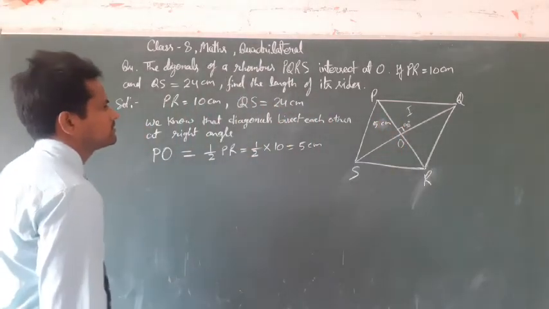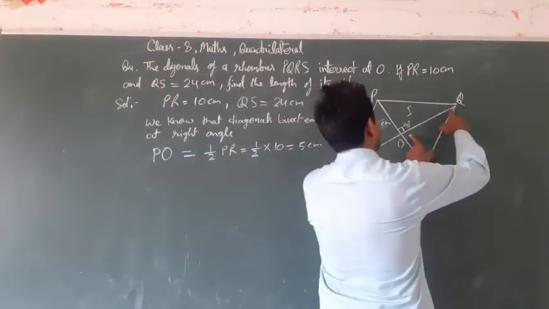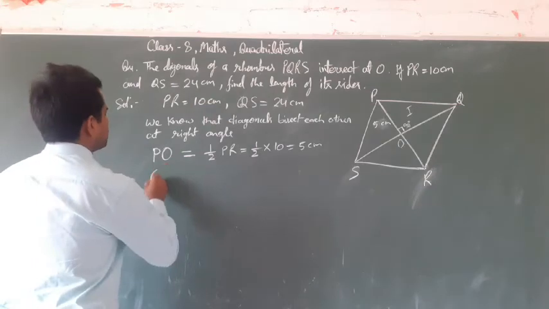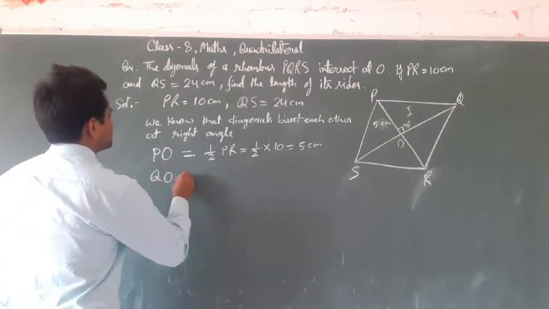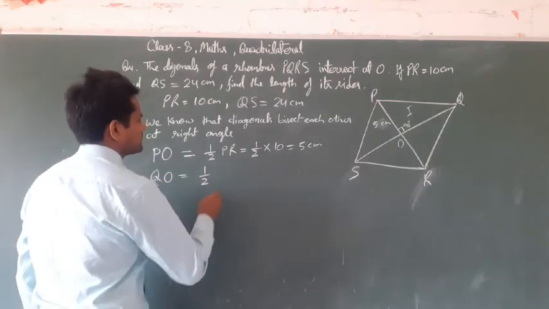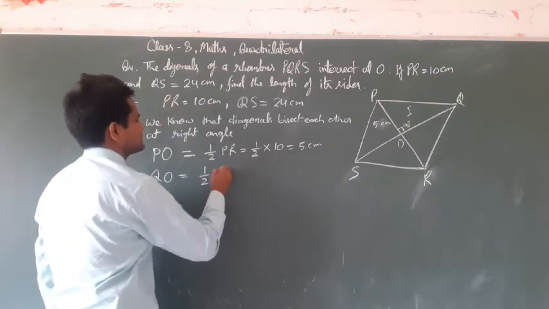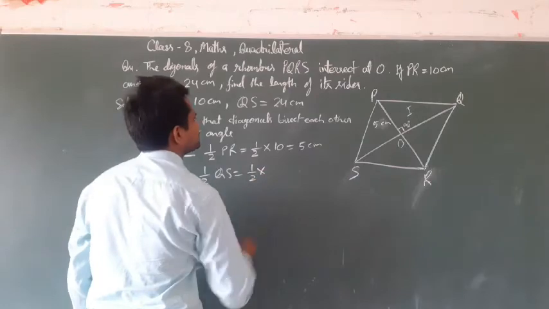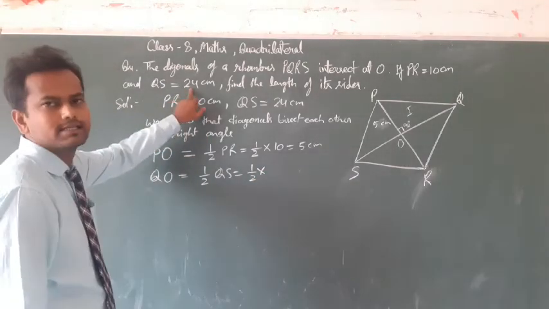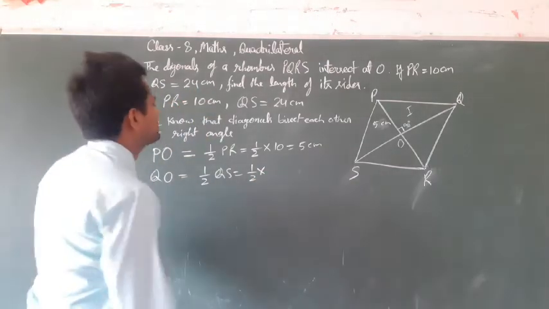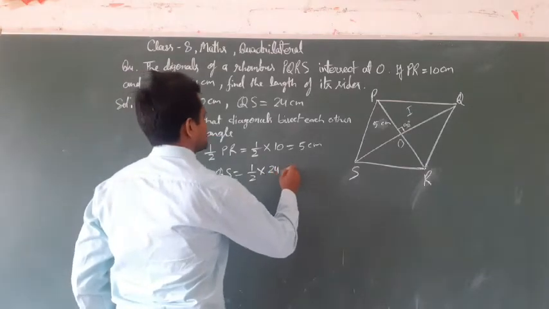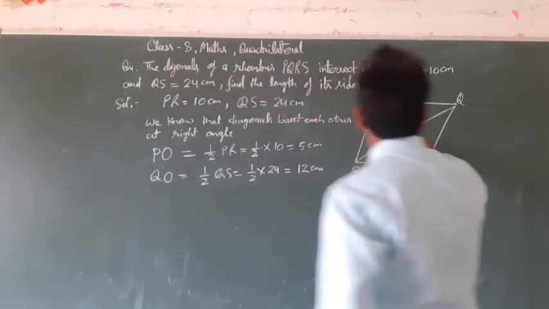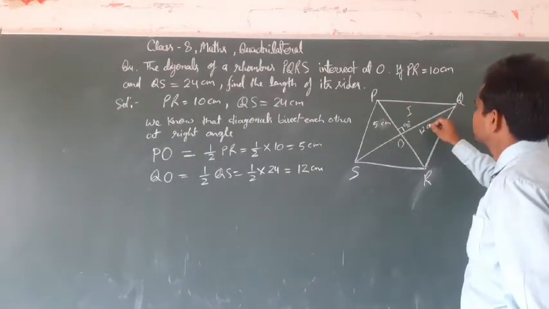And now find the value of QO, that is half of side QS. It means 1 by 2 into the value of QS, which is given as 24 centimeters. So we get 12 centimeters. The value of OQ is 12 centimeters.